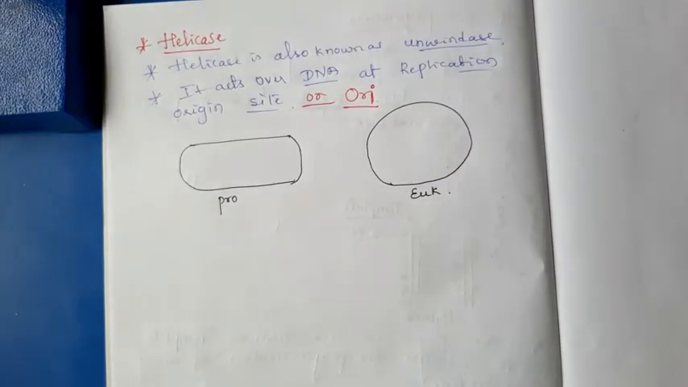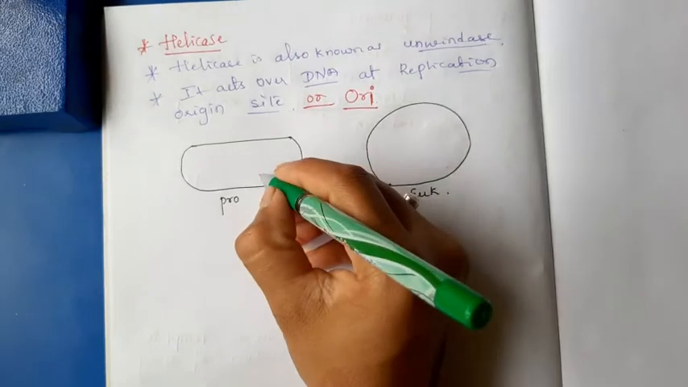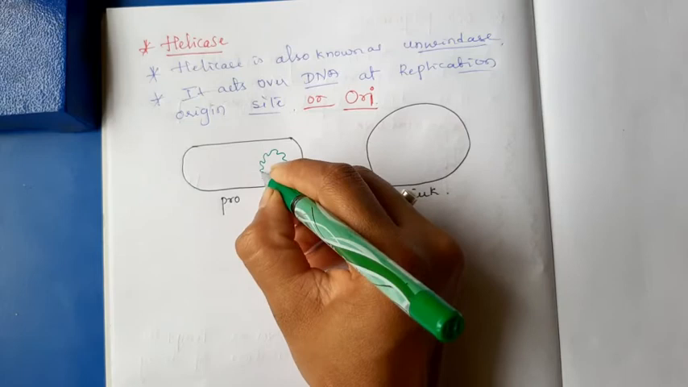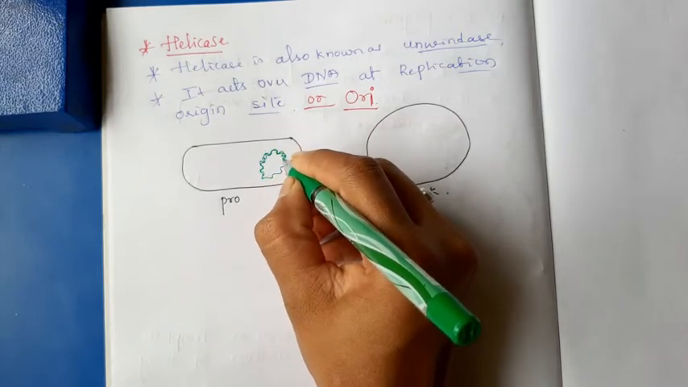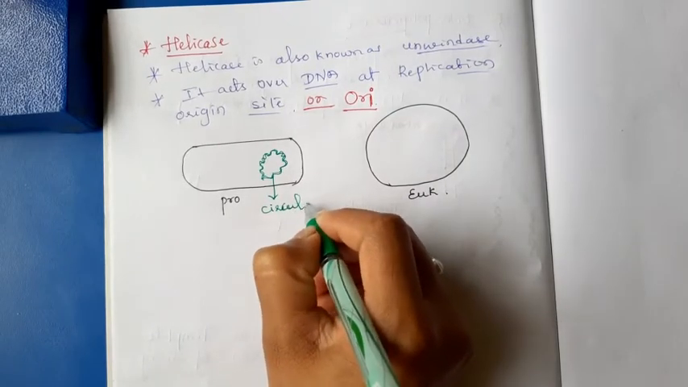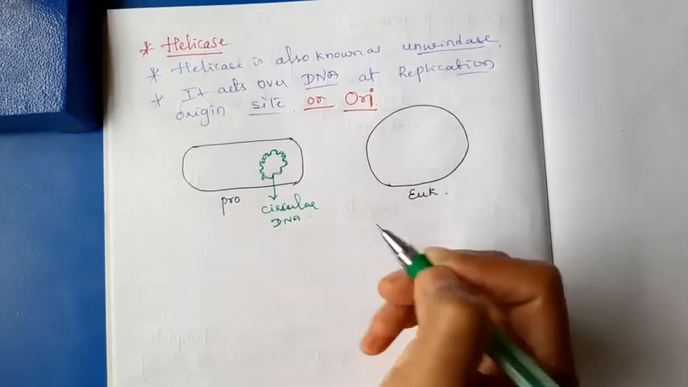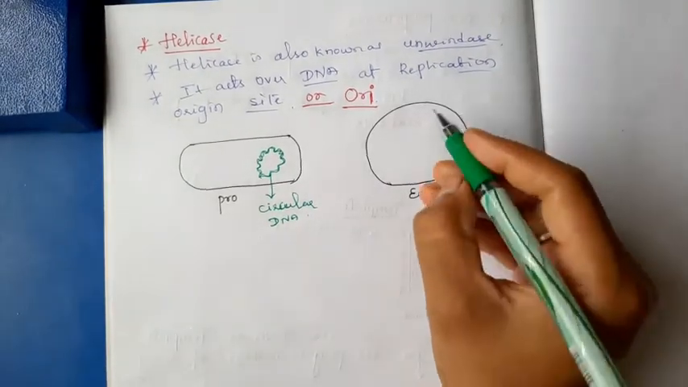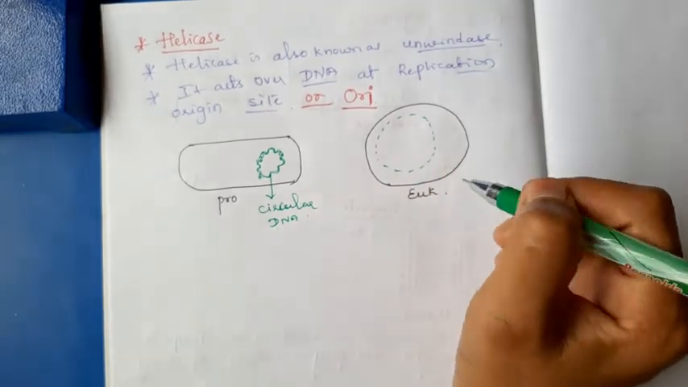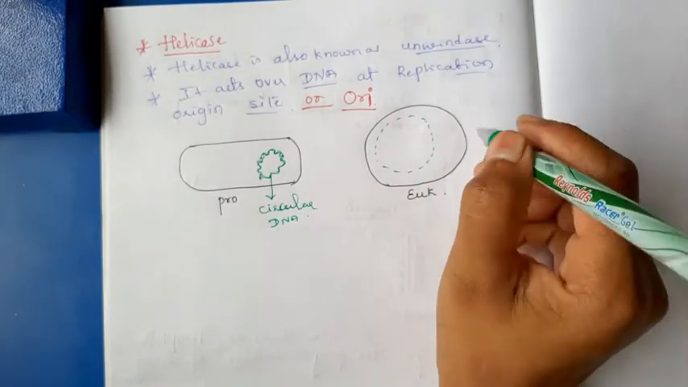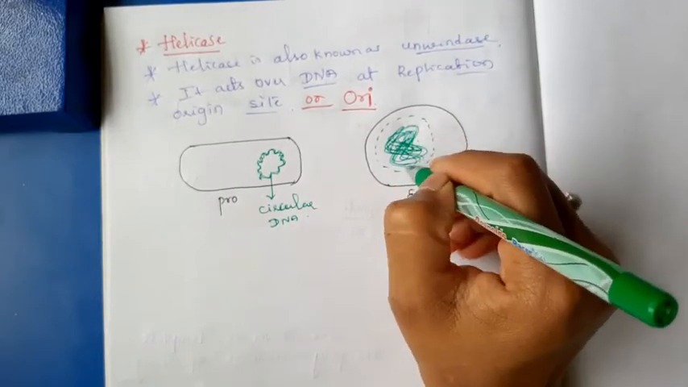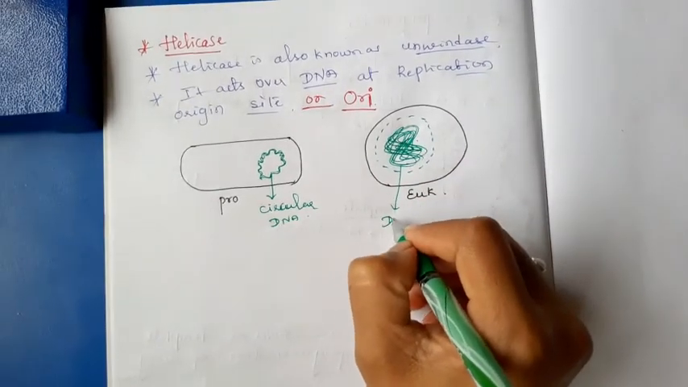In prokaryotes, the DNA is not present in a nucleus, it is present in the common cytoplasm, and it is circular DNA. In eukaryotes, there is a specialized compartment for the DNA, that is the nucleus. Inside the nucleus, the DNA is coiled.